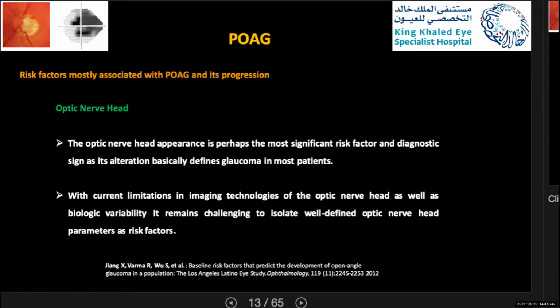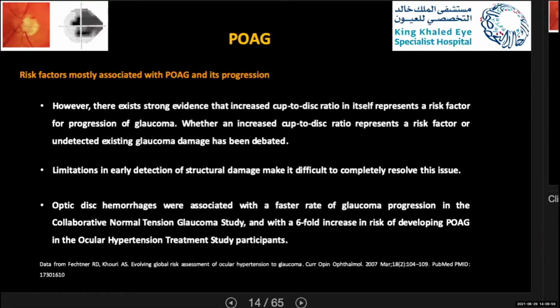With current limitations in imaging technology of the optic nerve head, as well as biological variability, it remains challenging to isolate a well-defined optic nerve head parameter as a risk factor. However, there is strong evidence that increased cup-to-disc ratio in itself represents a risk factor for progression of glaucoma.